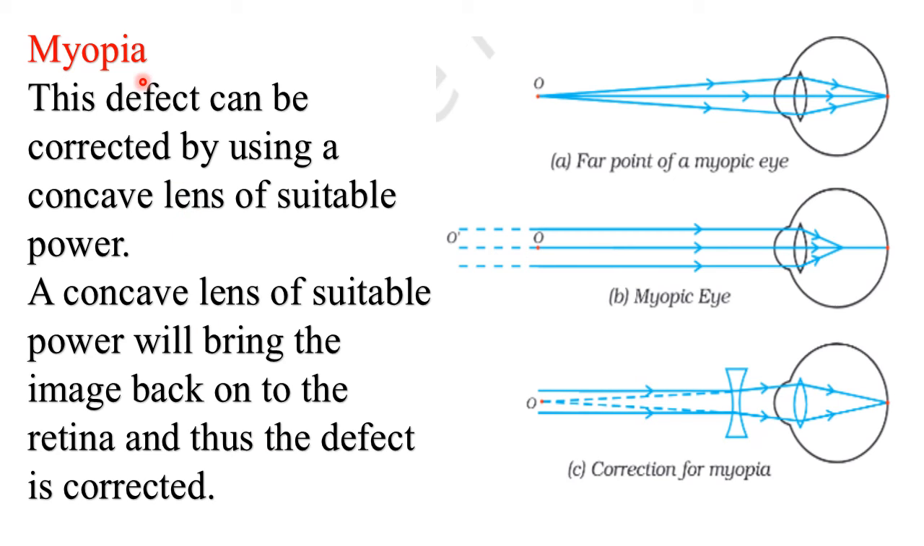Anyone who is a victim of myopia has a problem seeing objects located at the far point, whereas he or she has no problem seeing objects located at the near point. This defect of vision is corrected by a concave lens of suitable power.